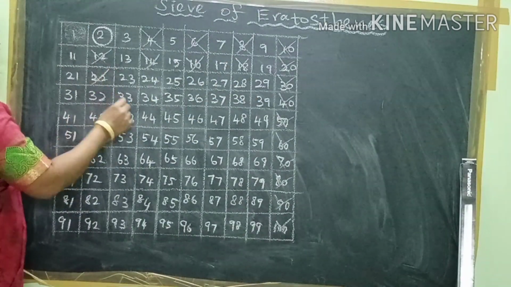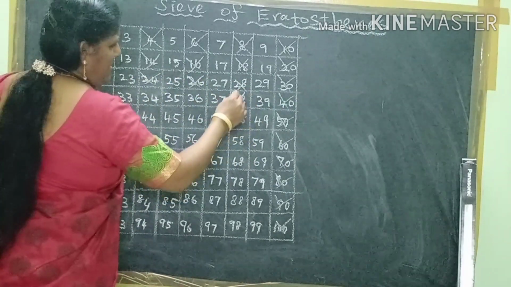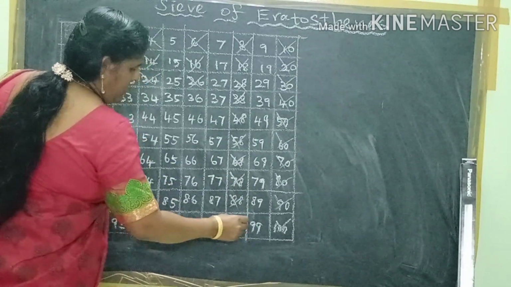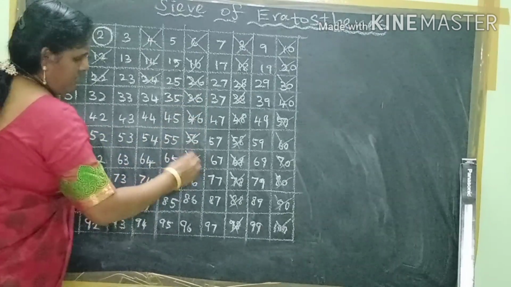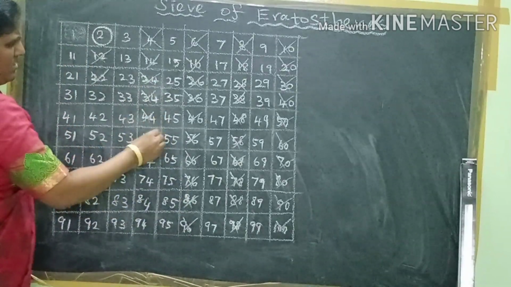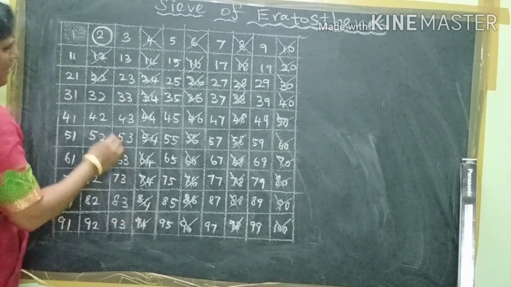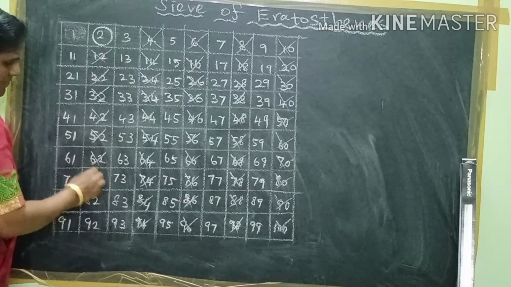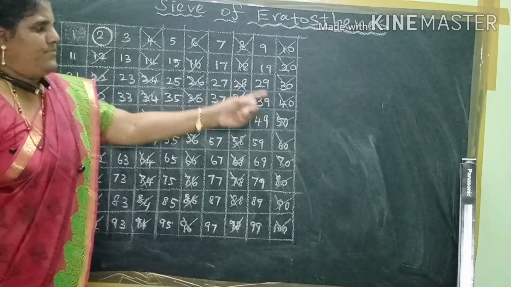Then 22, 24, 26, 28, 38, 48, 58, 68, 78, 88, 98. Then numbers ending with 6, then numbers ending with 4. All the numbers we just cross out. So, we will eliminate all the multiples of 2.